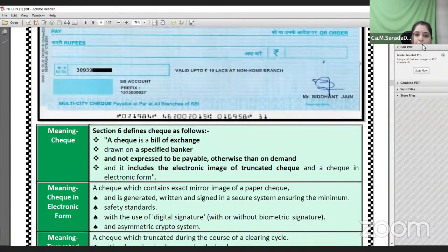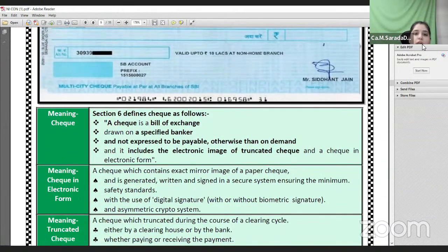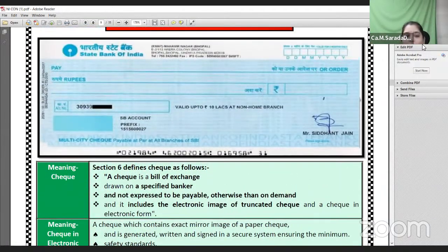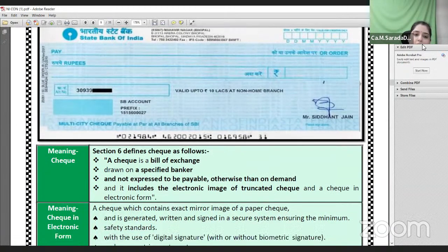A check is also a kind of bill of exchange drawn on a specified banker, generally payable on demand. A check can be a physical check or an electronic form of check. The electronic form of check will also look exactly like a mirror image of the check. There you don't have any physical check; you will be given a digital signature. The customers of the bank who maintain electronic checks will have a digital signature, because when he is busy with his business works or on continuous travel, in such cases he can issue these electronic checks to his creditors or to whom he needs to make the payment.